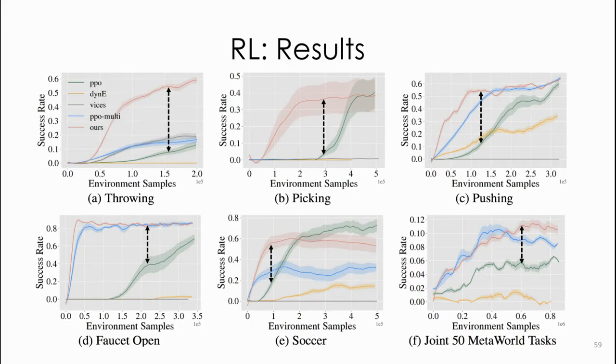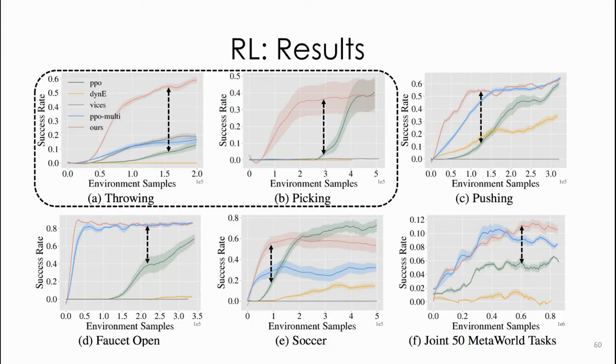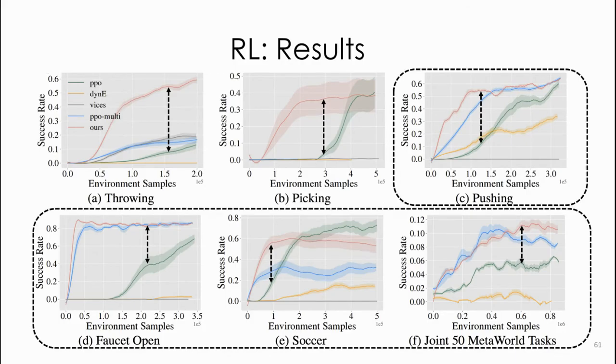But as discussed earlier, current approaches have difficulty in reasoning about dynamic tasks. We can see that NDPs, on the other hand, give a very strong boost on dynamic tasks, such as throwing and picking, while being comparable or better for quasi-static tasks.